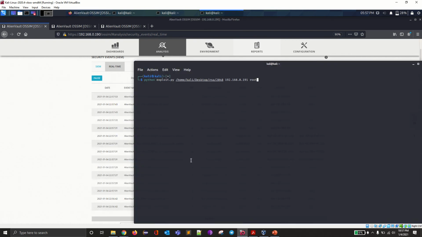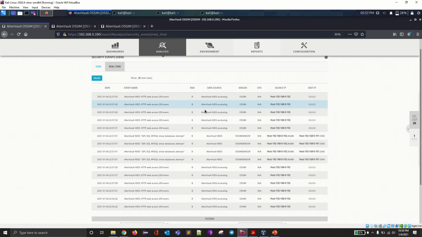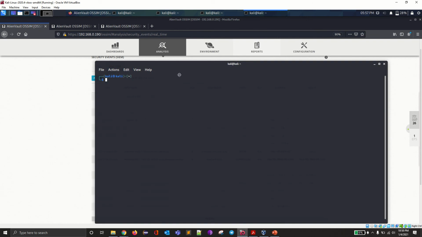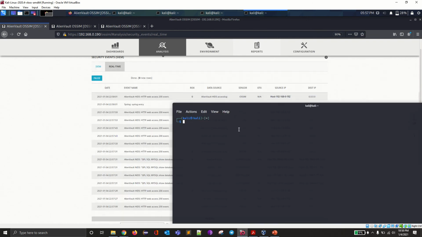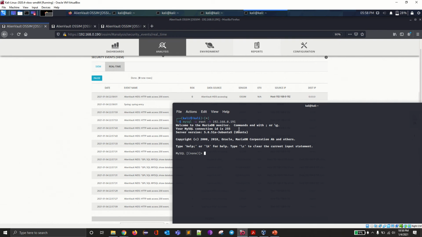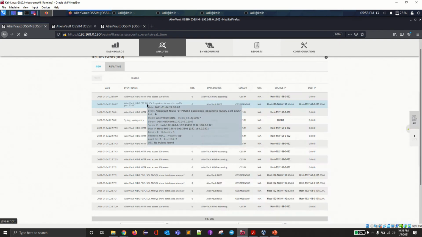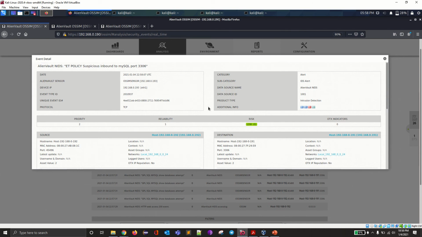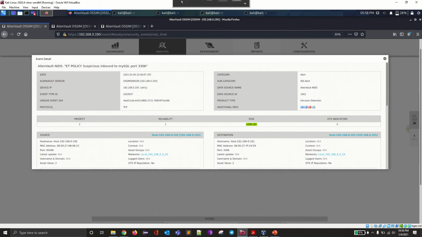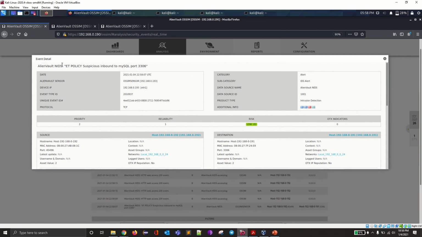Also, we can see one more alert when we tried it once again. That is the policy alert: suspicious inbound to MySQL port 3306. This is the alert which pops up whenever the attack has been made.